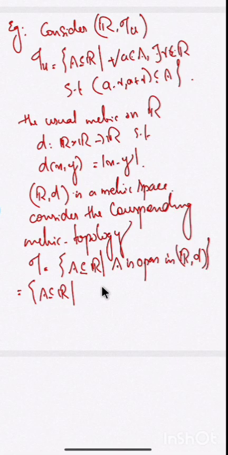which is equal to the collection of all A subset of R such that, what are the open sets in the real line with the usual metric? Every point of A should be an interior point.